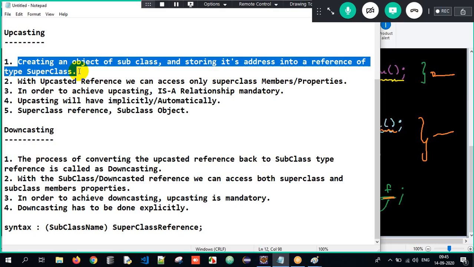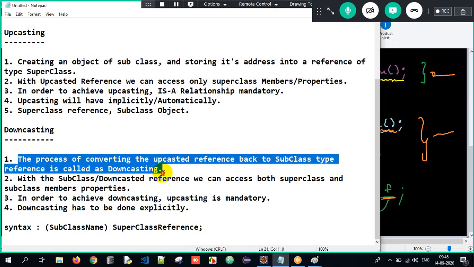And what is downcasting here? Downcasting is the process of converting the upcasted reference back to a subclass type reference. So we are converting from the upcasted reference to the downcasted, meaning the subclass type reference. That is called downcasting. Once I have downcasted, my visibility is both superclass and subclass properties, so I can access them both.